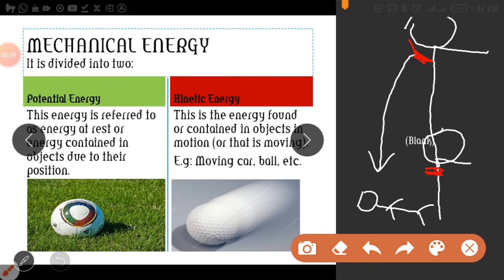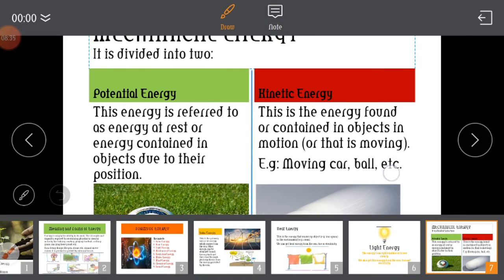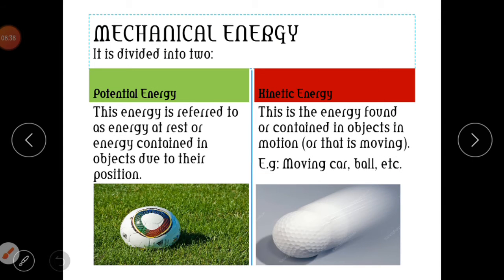Okay, let's move to the next one, which is the kinetic energy. Now, this energy is the energy that is in motion. When an object is moving, the energy it is making use of at that moment is called kinetic energy. So this is the energy found or contained in an object in motion. You can see the ball. This is a lawn tennis, or a table tennis, that is in motion.